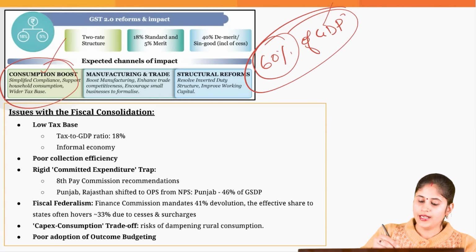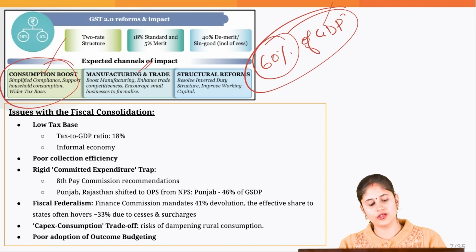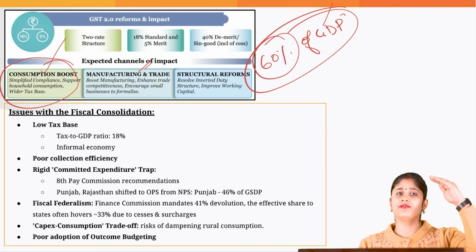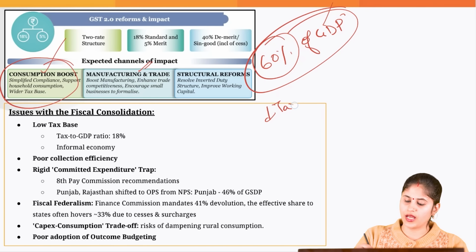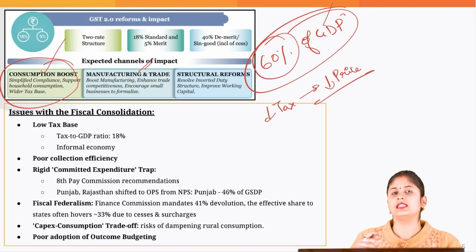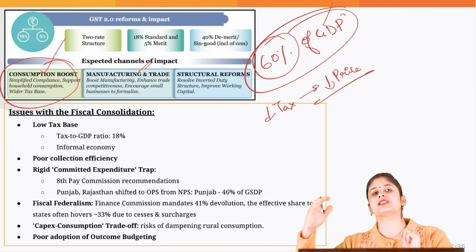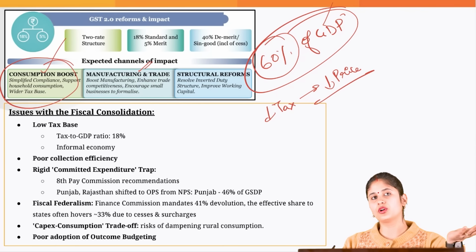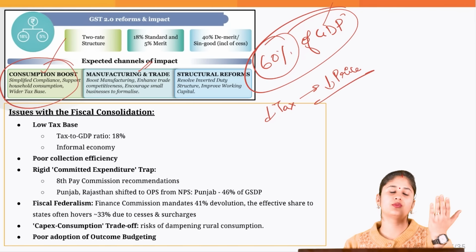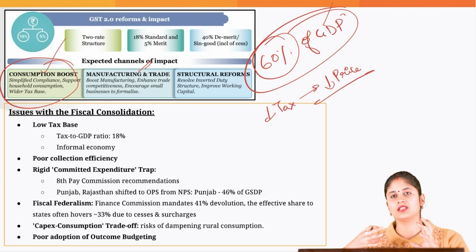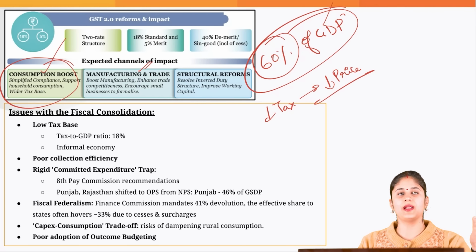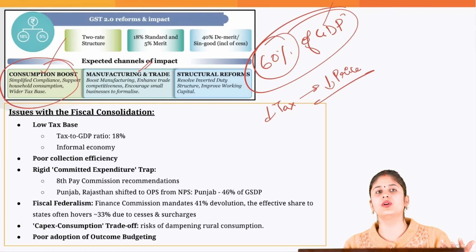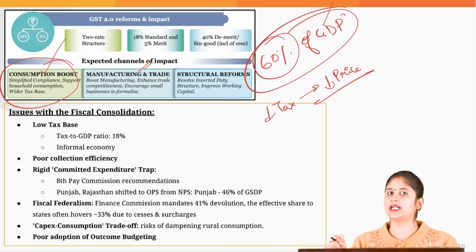Then it is going to give a boost to the manufacturing sector also. Okay, because when the tax goes down, the prices go down, and this improves the price competitiveness in the external markets. So when you are able to export more, again this would increase the GDP, and if the GDP increases, tax buoyancy is better, the government is able to mobilize more and more tax, and that's how it is able to reduce its debt.